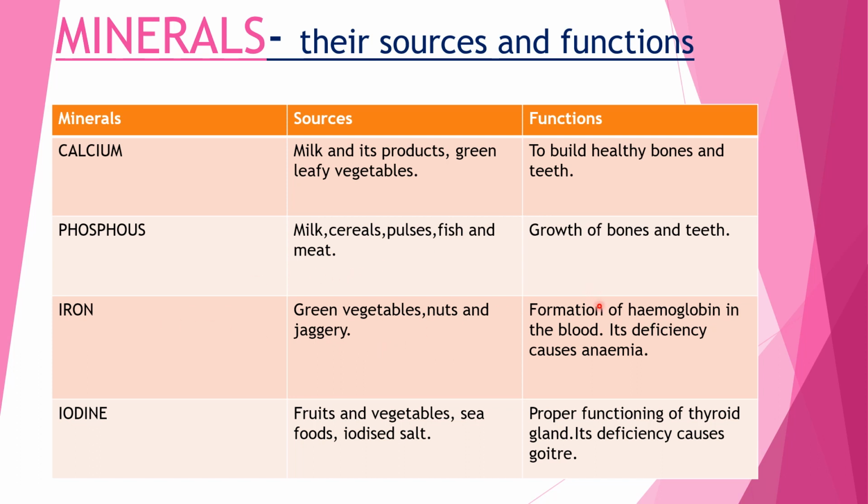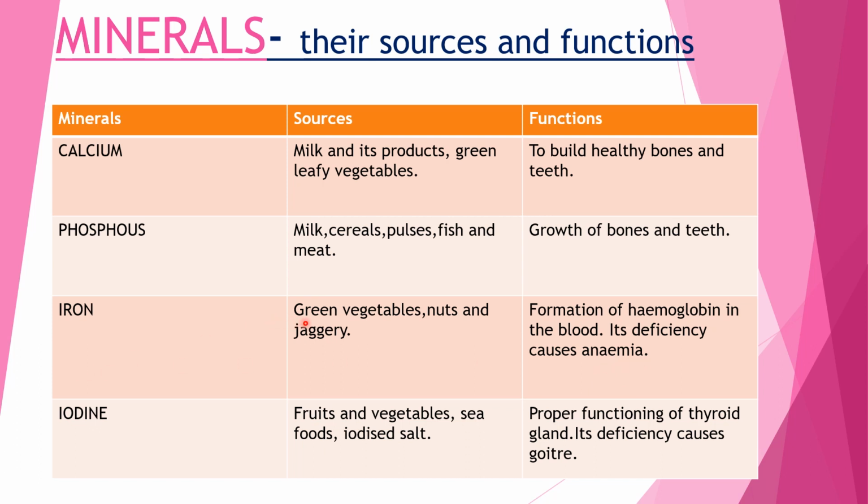Now coming to the next part, that is iron. Iron helps in the formation of hemoglobin. Now what is hemoglobin? Hemoglobin is the red pigment present in the blood. It is a type of protein, due to which our blood becomes red in color. The iron present in the blood helps in the formation of hemoglobin, and if iron is not present, then it causes anemia. So this is a deficiency disease of iron.